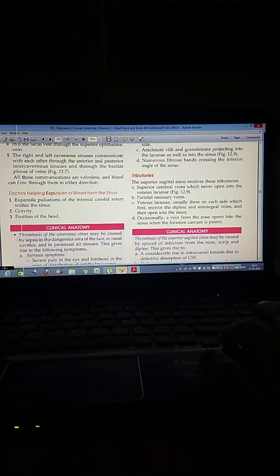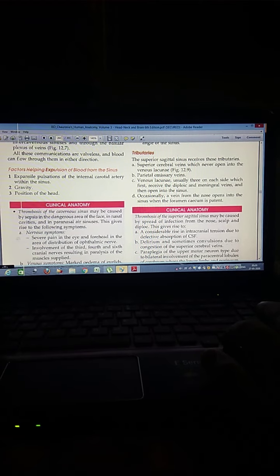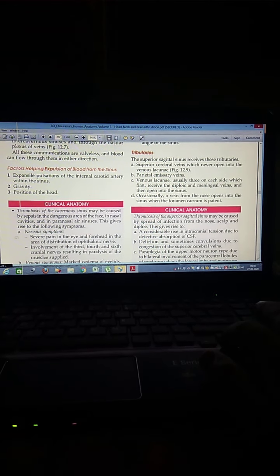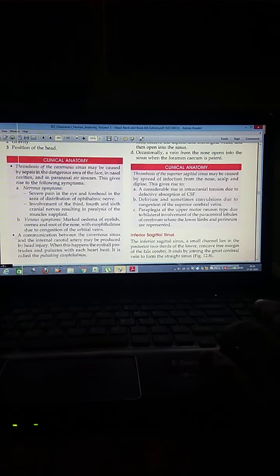Numerous fibrous bands cross the inferior angle of the sinus. Here are the tributaries. The superior sagittal sinus receives the superior cerebral veins, which open into the venous lacunae, and the parietal emissary vein. The venous lacunae, usually 3 on each side, first receive the diploic and meningeal veins. Occasionally a vein from the nose opens into the sinus when the foramen cecum is patent.